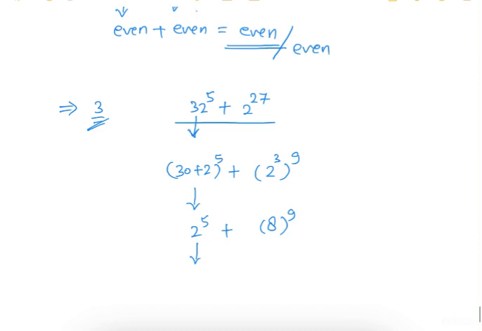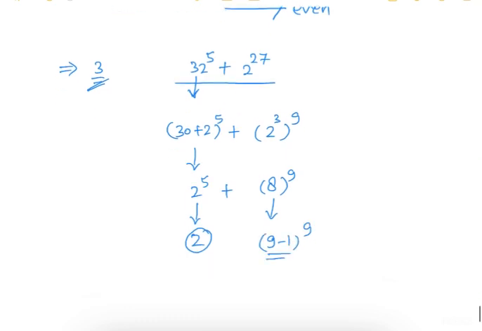From here 2 to the power 5 is 32. So obviously from here we will get remainder 2, and from here we can write 8 as 9 minus 1. So from here we will get remainder minus 1, because the power is odd. So 2 minus 1 will be 1 plus 1. So plus 1 is the remainder.